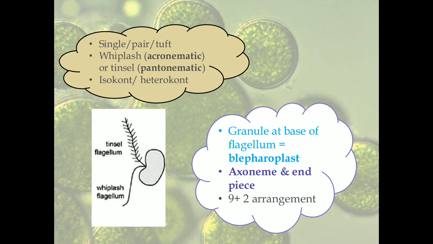Now at the base of the flagellum, where it arises in the cell, there is a granule, and that granule is called the blepharoplast or the basal body. So blepharoplast or basal body is the granule from where the flagellum is arising in the cytoplasm. When we talk about the structure of the flagellum, the core of the flagellum, the central part, is made up of an axial filament that we call the axoneme, and it terminates in a small portion, which is a naked portion, that we call an end piece.